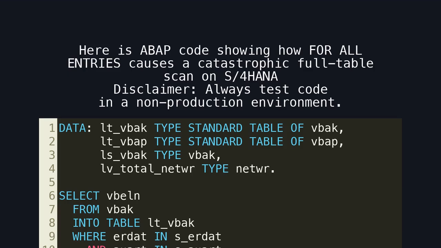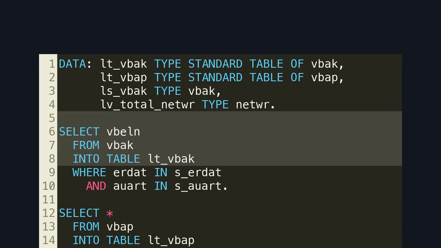Here is ABAP code showing how FOR ALL ENTRIES causes a catastrophic full table scan on S/4HANA. Disclaimer: always test code in a non-production environment. Here is the driving SELECT. This code assumes that at least one sales order will always be selected. That assumption is often false in production edge cases.